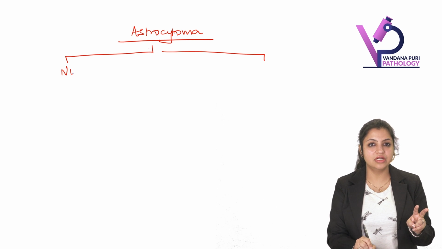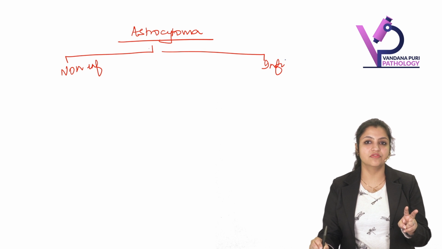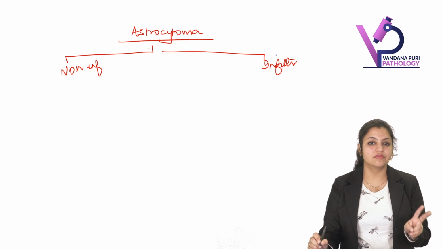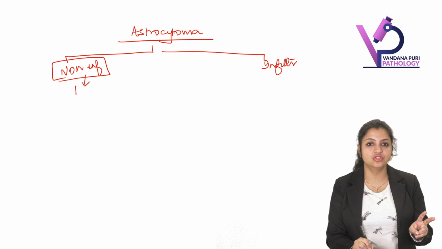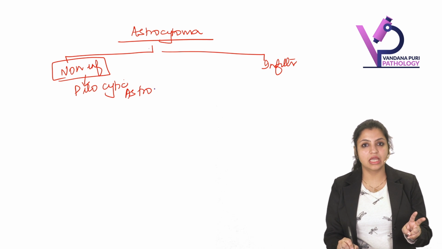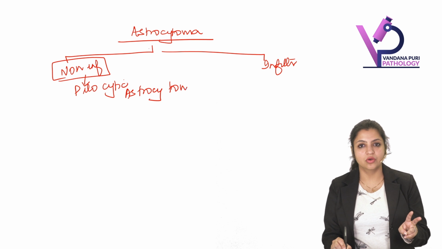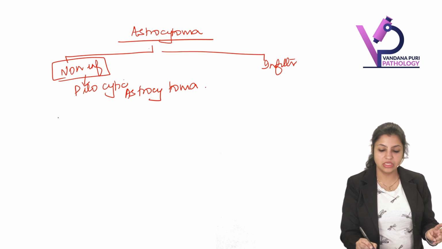One is non-infiltrating, and the second is infiltrating, diffusely infiltrating. So when I talk about non-infiltrating, here comes the first tumor that you should know, that is pilocytic astrocytoma. Okay, so all of you know that pilocytic astrocytoma is a tumor.